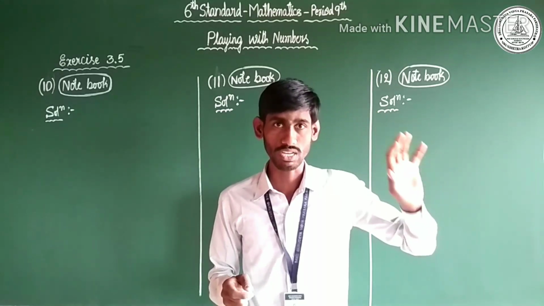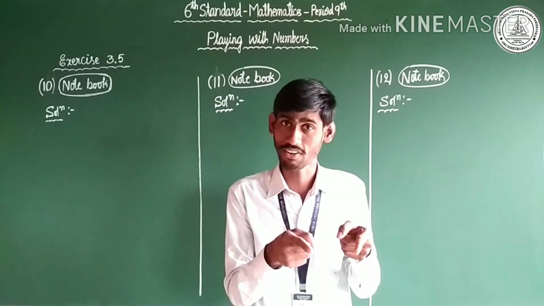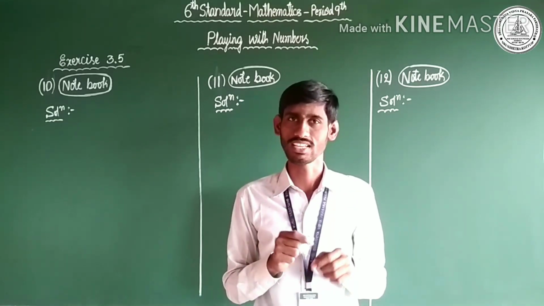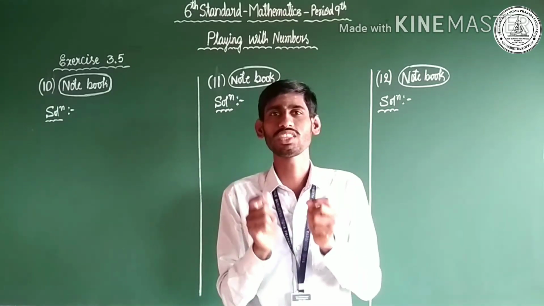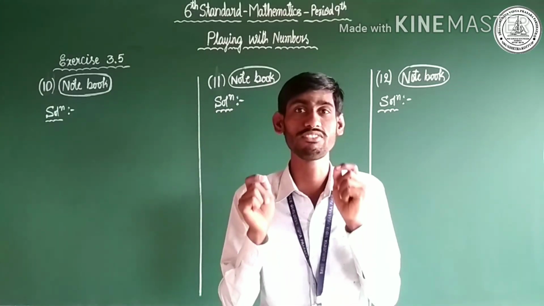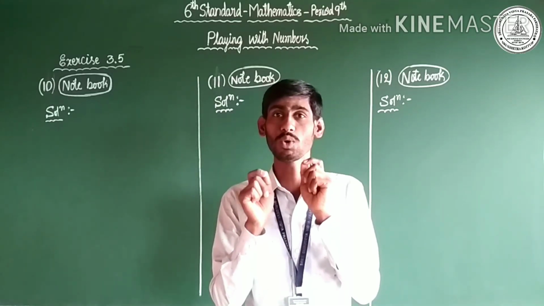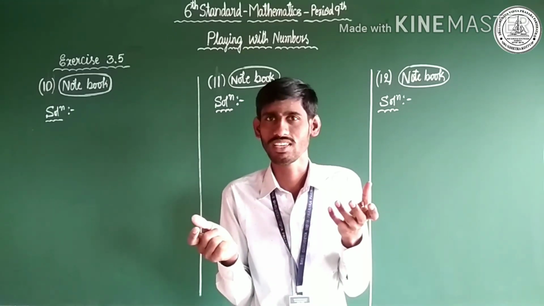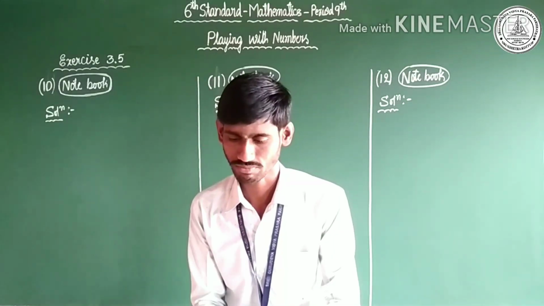Does the given number follow the divisibility rule of 5? Does 25,110 follow the divisibility rule of 5? Yes, of course, 25,110 follows the divisibility rule of 5 because the ones place has the digit 0. That is the rule, isn't it? Yes, let us complete the first statement.